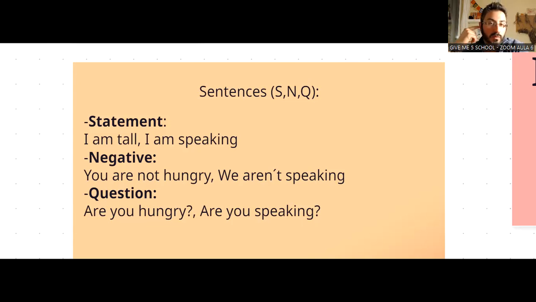It sounds simple, but when you start learning English, or when you remember English, it's not so easy a question. What happens basically, in a question, is that we have to change the order of the verb and the subject.